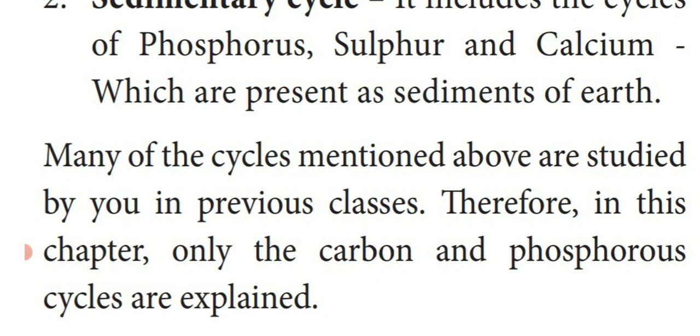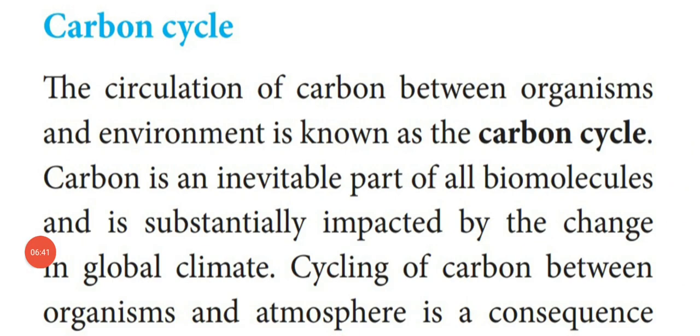One is the carbon cycle, another one is the phosphorus cycle. First one, carbon cycle. The circulation of carbon between organism and environment is known as carbon cycle.